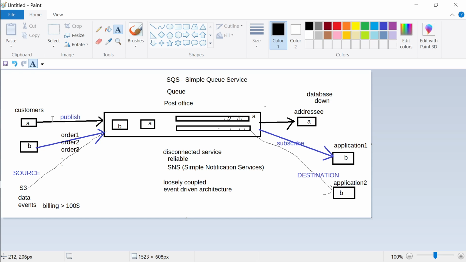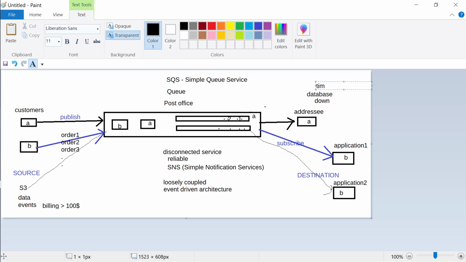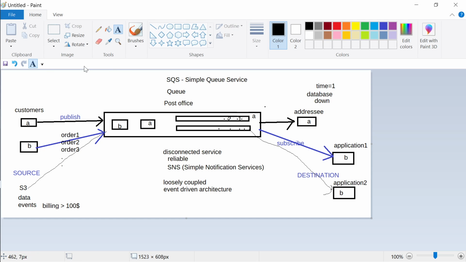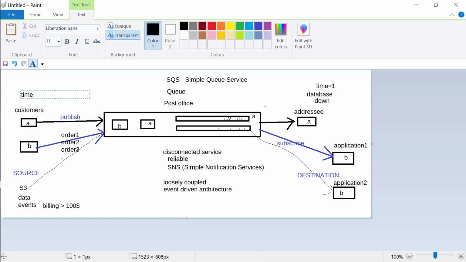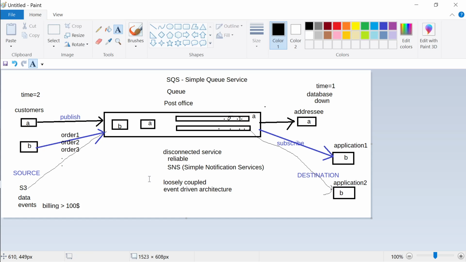Now, let's say your website went down. So at time equal to 1, when order number 1 came, the database went down, and at time equal to 2, when order 2 came, the website went down. Is your order lost? No. Are both the applications down right now? Yes, but the orders are not lost. They are there in Simple Queue Service.